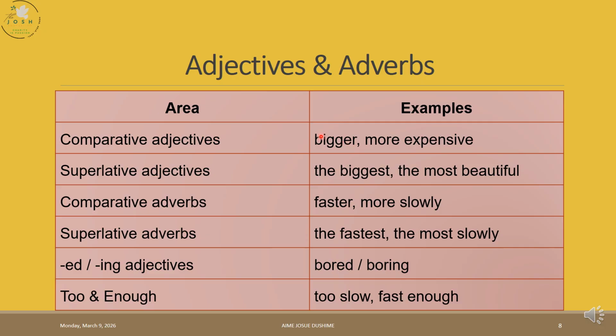And when we have a long adjective, we take more plus that adjective. Long adjectives are made of two or more syllables. A syllable is a hand clap. To identify it simply, you just make a hand clap. For example, I can say important. You hear it is made of three syllables. And in that case, you just take more important, more expensive, more interesting, like that.